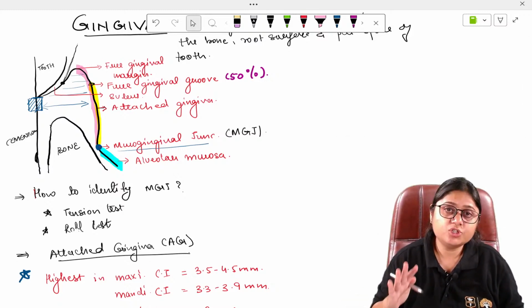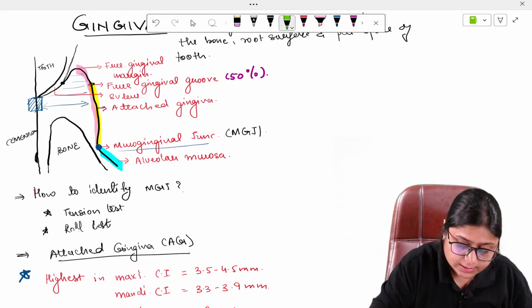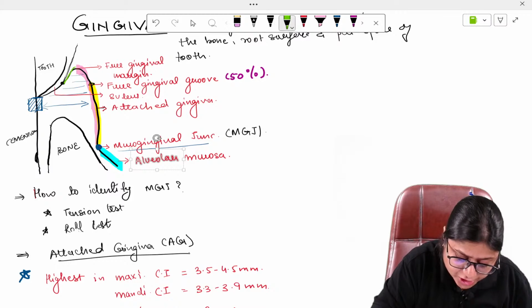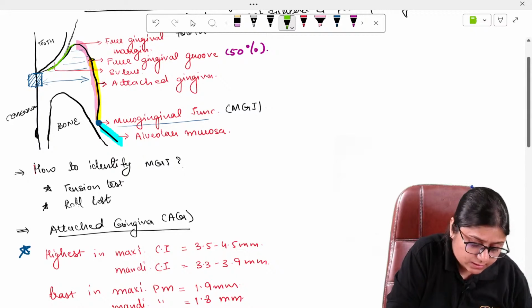Now next comes the gingival sulcus. What is gingival sulcus? This V-shaped space which you see here is your gingival sulcus.